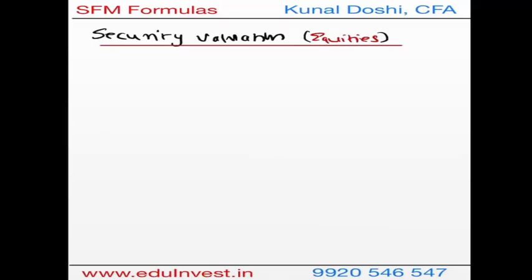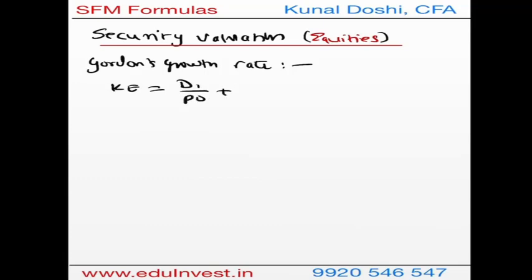So now we are starting with security valuation, and the first part is equity. The first thing that I'm going to start with is Gordon's growth rate formula. We are now going to see the cost of equity using Gordon's growth, which is D1 over P0 plus G. D1 is the next year's dividend. Now how do I get D1? It is the current year dividend times 1 plus growth percentage, right?